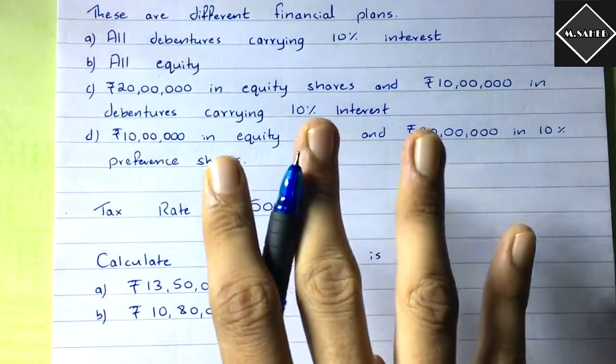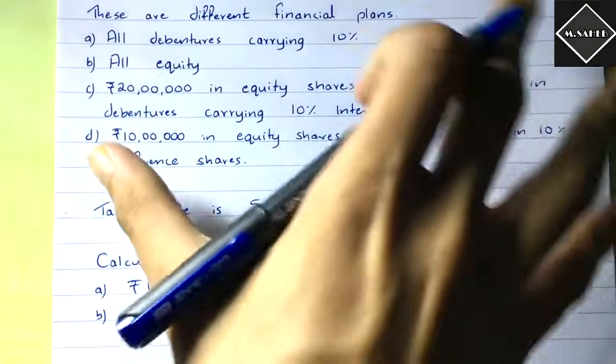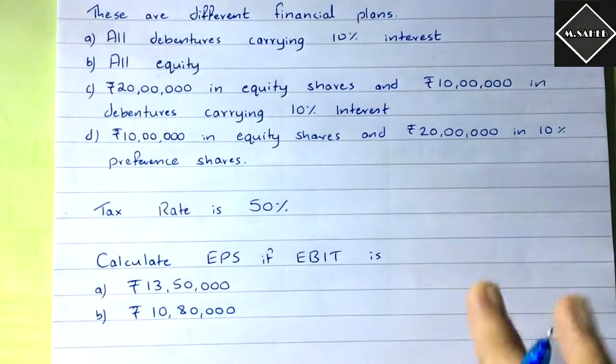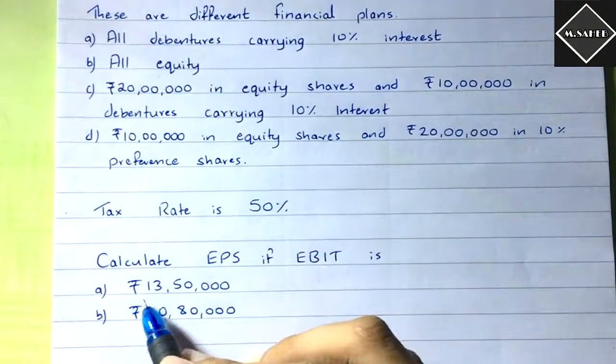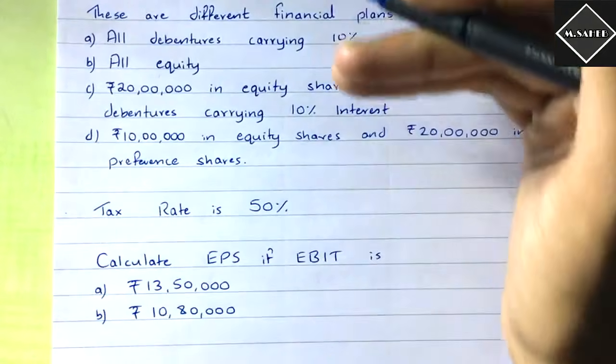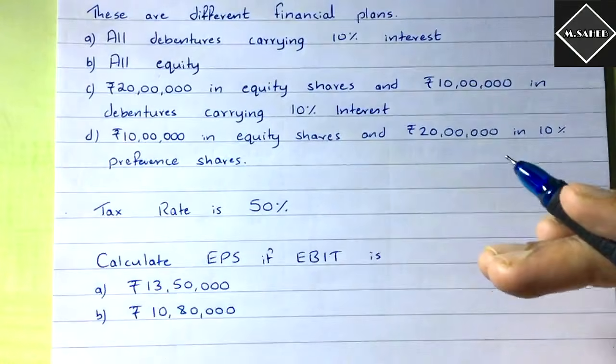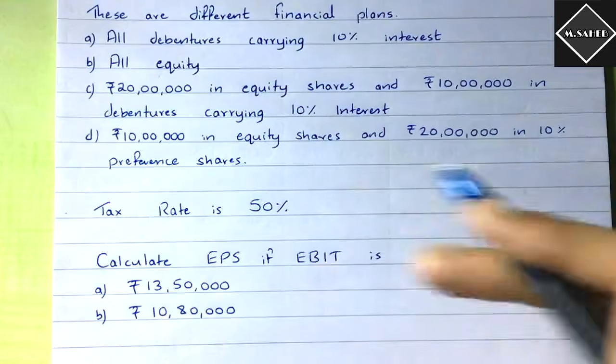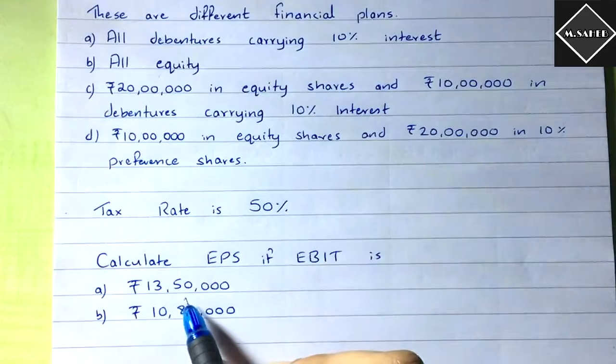You have to take 4 plans, right? So first, you will draw a table of EPS analysis. Fine. By taking 13 lakh 50 as your EBIT, you will do all the calculation and then calculate the EPS. Fine. Then you will find the EPS when the EBIT is 13 lakh 50,000.